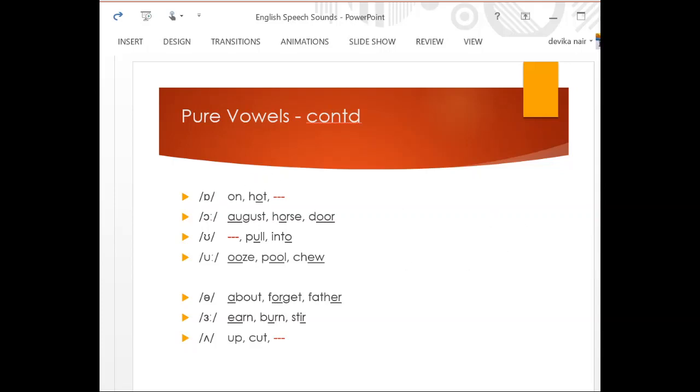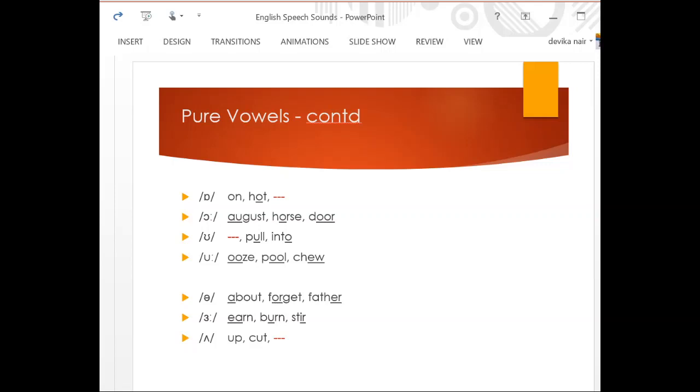Right? And look at this again. The short O does not occur in the final position. What about the short U? It does not occur in the initial position. In Malayalam, of course, you know, we have so many words that begin with the short U. Isn't it? But in English, we do not have a word that begins with the short U. And again, words that begin with the long U are also few in number. Maybe you have words like ooze or oomph or oodles and so on. Okay, not many words.